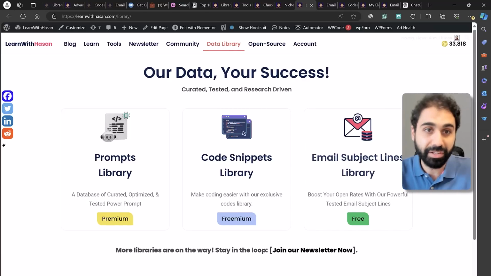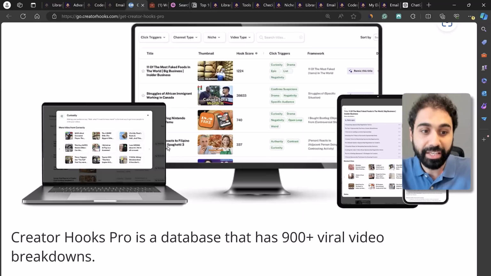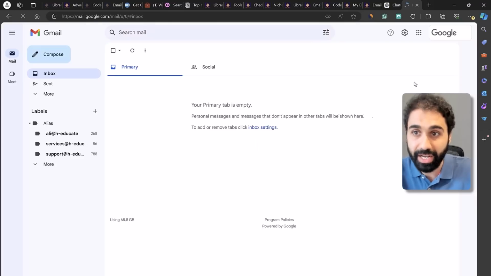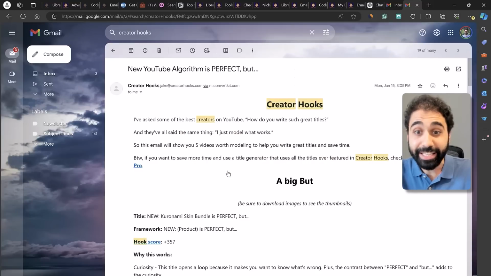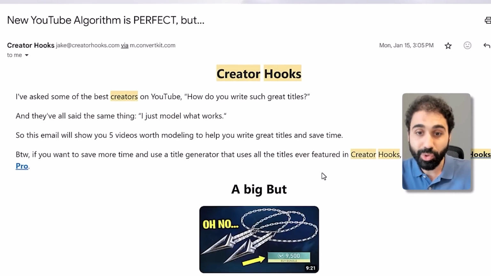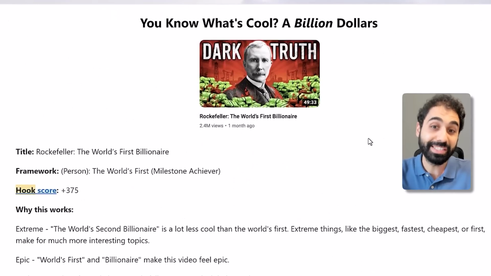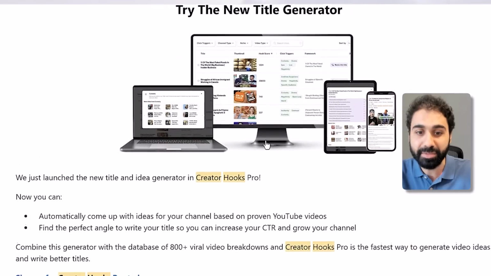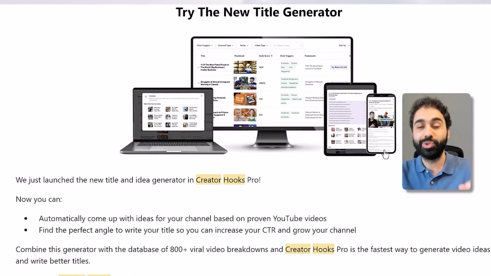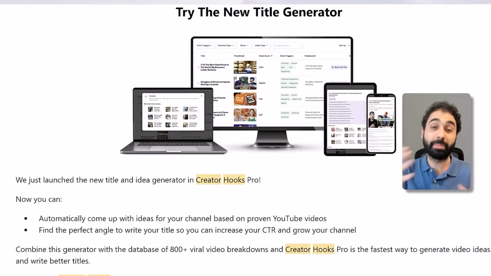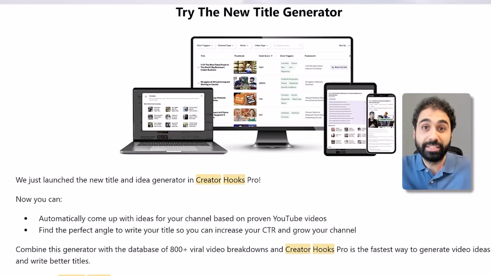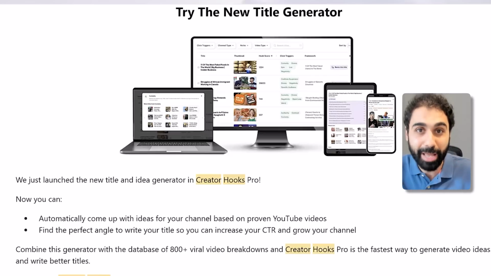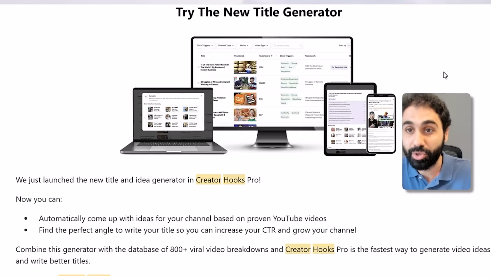And another good tip here I got from this guy here, Creator Hooks. What he does is simply every week, let's open my Gmail account to show you this in practice. Every week he sends an email like this one, a free newsletter. So he shows some data from his library for free, like 4 or 5 records from the library, and always marketing his pro version here. So you can collect some data. I used to do this also with my premium prompt library. I send some prompts for free, and if people want to learn more and get more prompts, they can access my full library with a premium membership. So this is a good strategy.